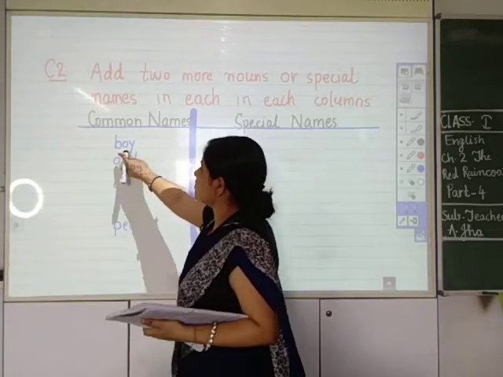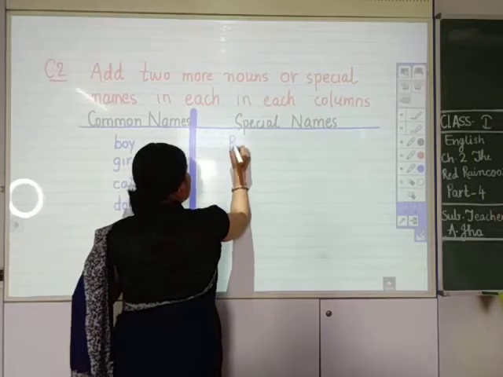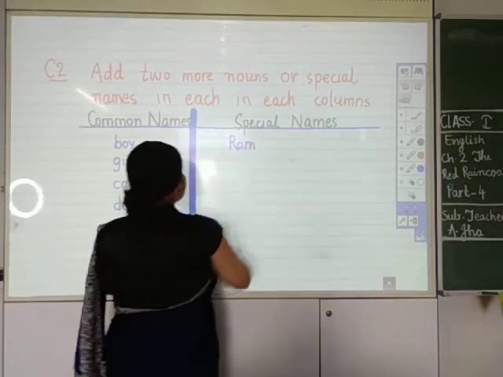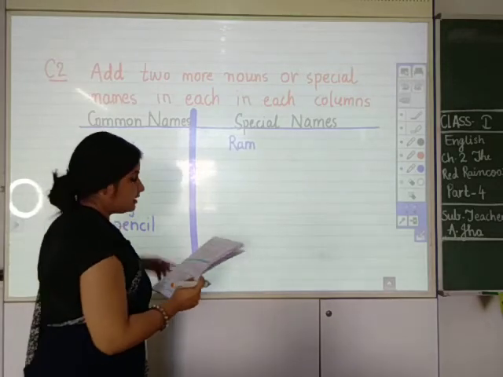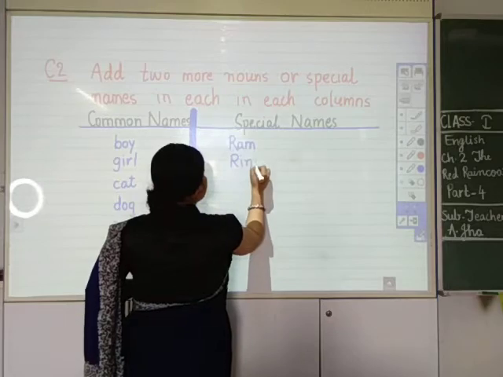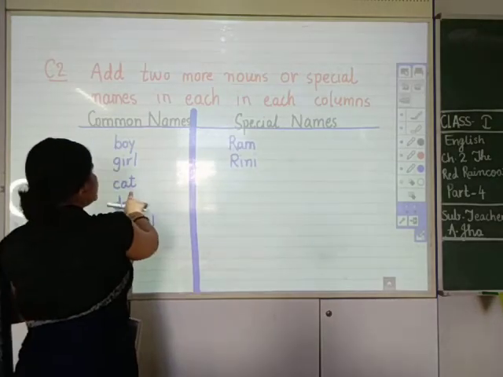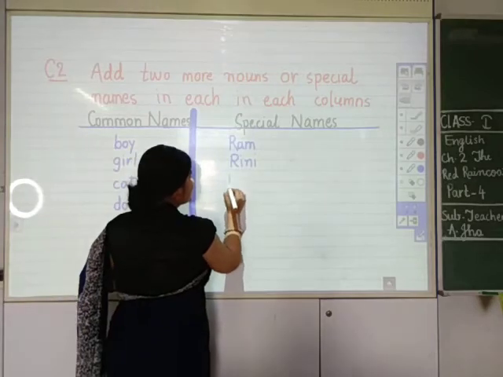Here common is boy and the special name is Ram. R-A-M, Ram. Here common name is girl and the special name is R-I-N-I, Rini. Here the common name is cat but the special name is Kitty.